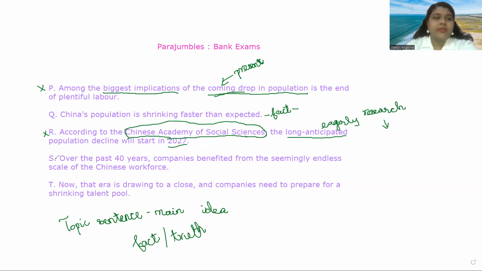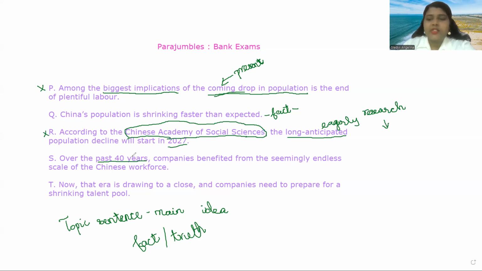Now come to sentence S. Over the past 40 years, companies benefited from the seemingly endless scale of the Chinese workforce. Here, over the past 40 years, they are talking about a huge amount of time. So over the past 40 years means there had been something happening before.